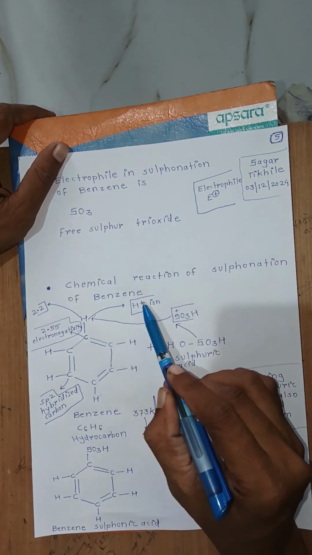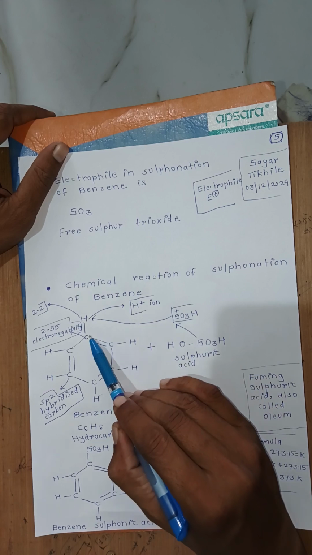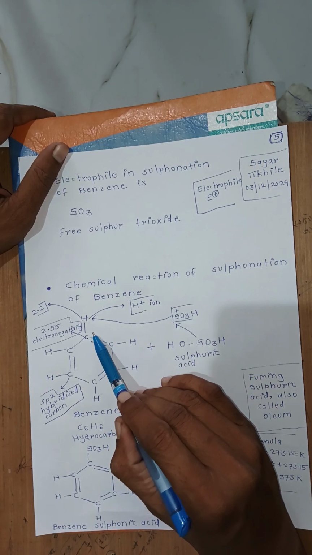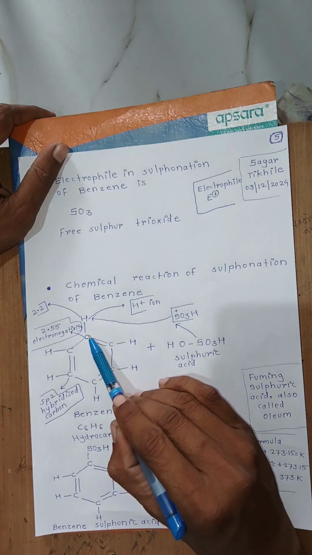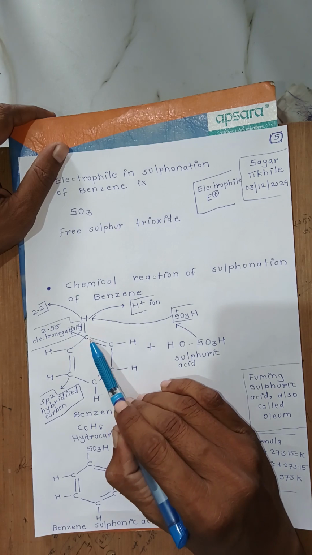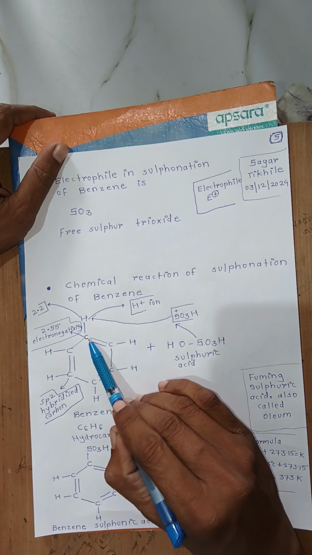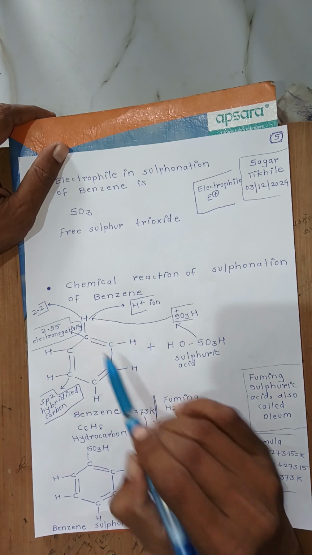After the removal of this H plus ion, carbon has 2 electrons, which means carbon carries a negative charge, and now the carbon is an electron rich center.